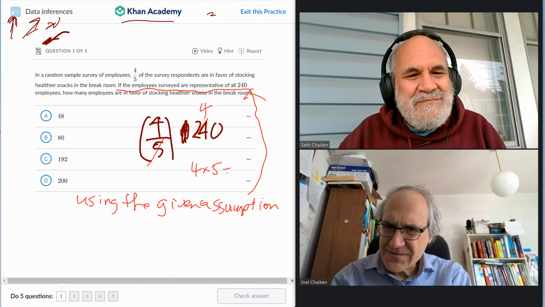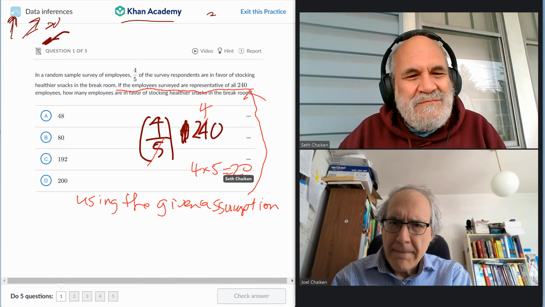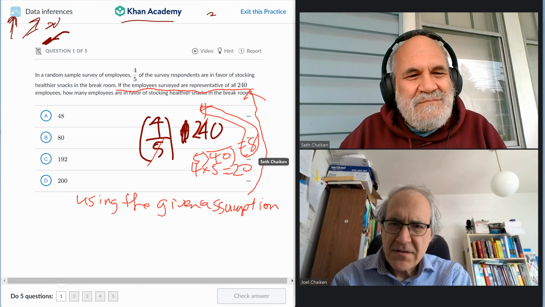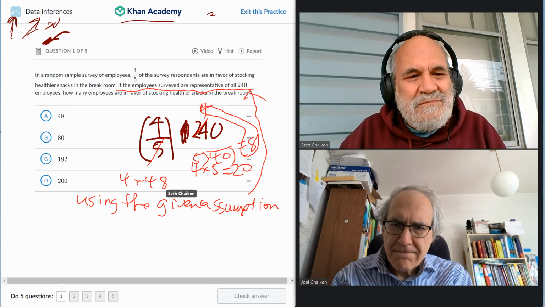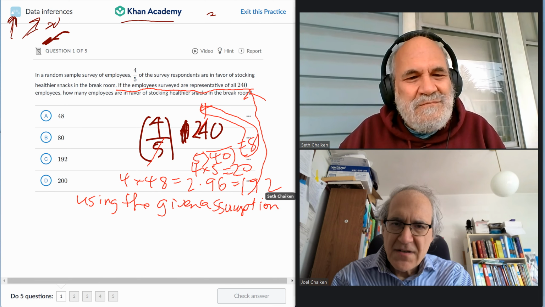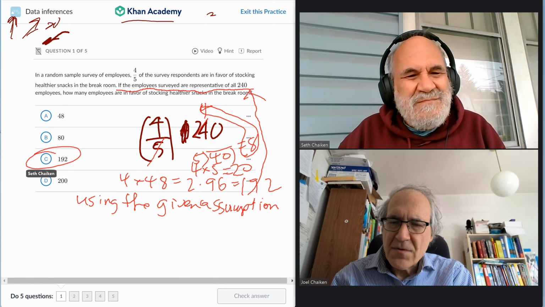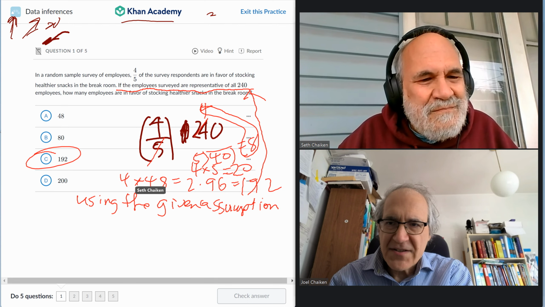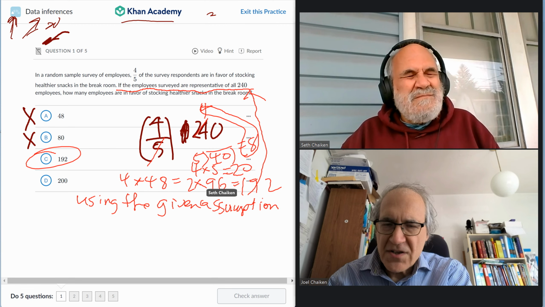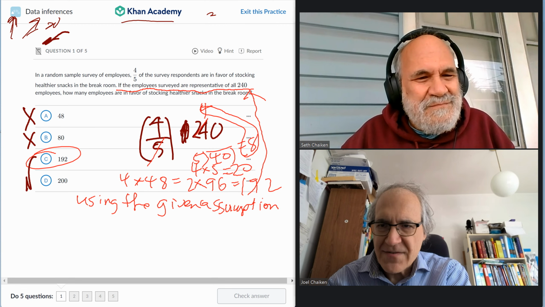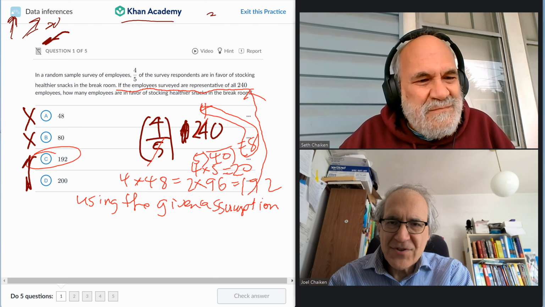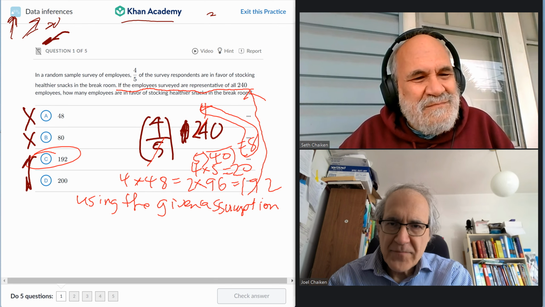So Seth's doing some non-calculator math. The answer is 4 times 48, which is 2 times 96, which is 192. If you look at the answer choices, some don't make sense because they're too low, since you're talking about 4/5 of 240. Unfortunately, these choices are very close to each other, so you actually have to do the math.